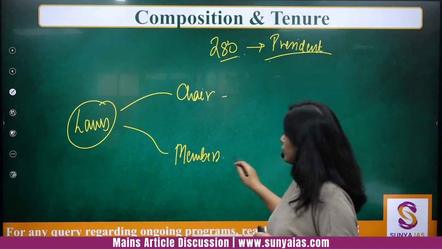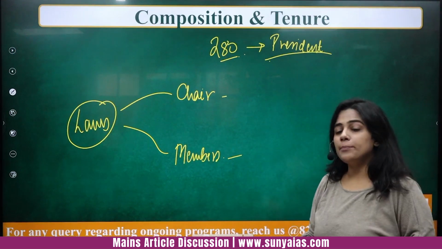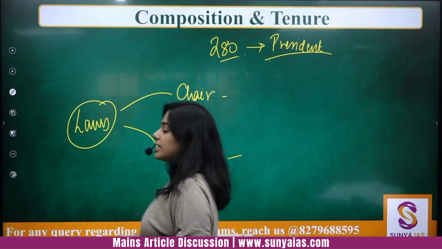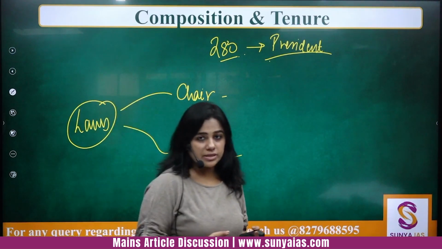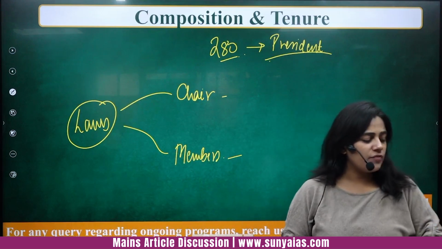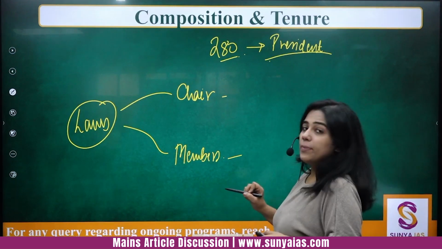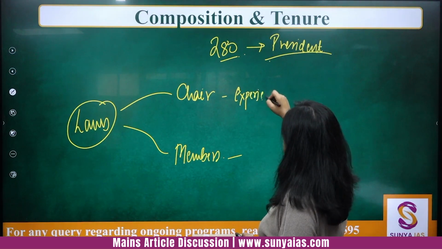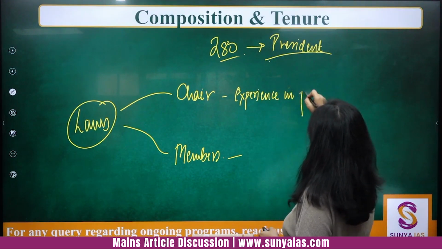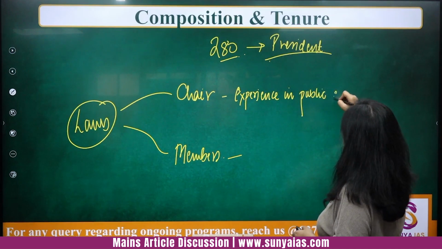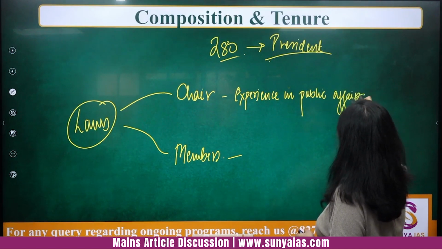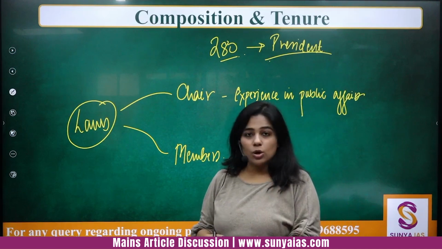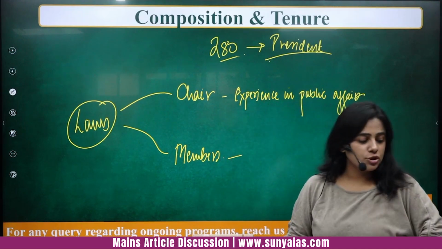The qualifications for chairperson and members are mentioned there. For the chairperson, for example, for the 15th Finance Commission, Mr. N.K. Singh is the chairperson. The chairperson is someone who should have experience in public affairs. This is the requirement that is mentioned in the laws, not in the Constitution.